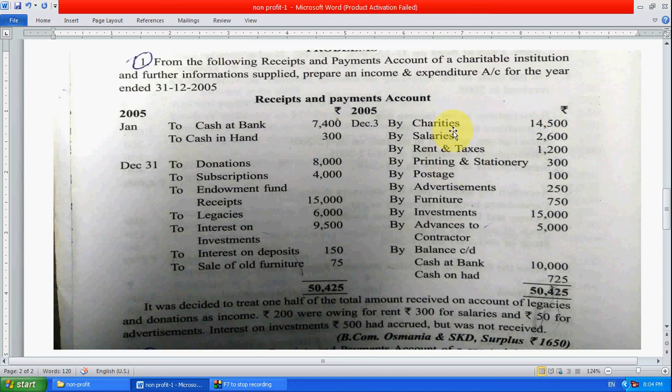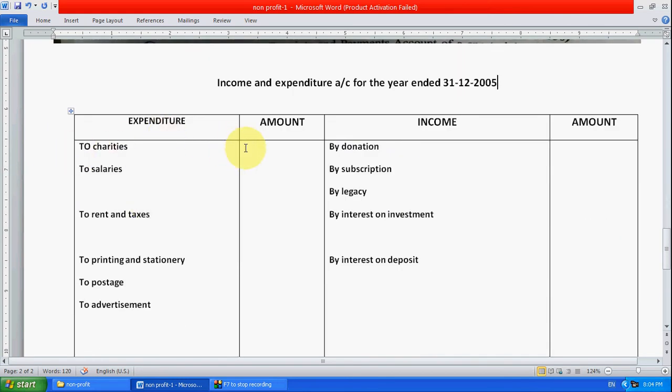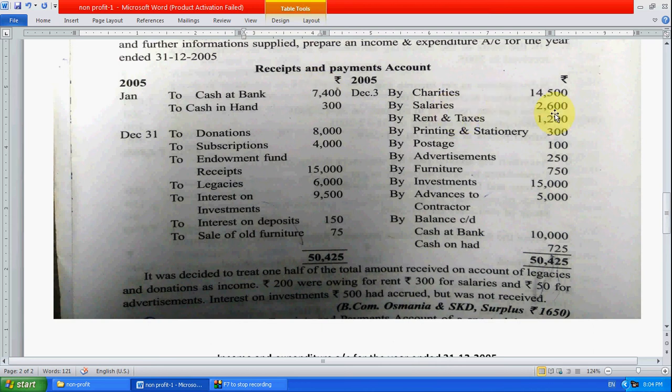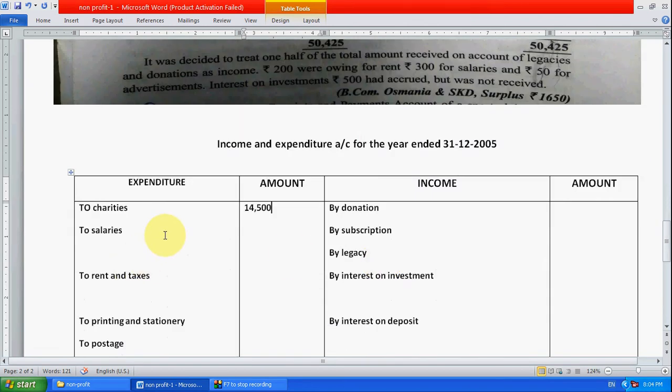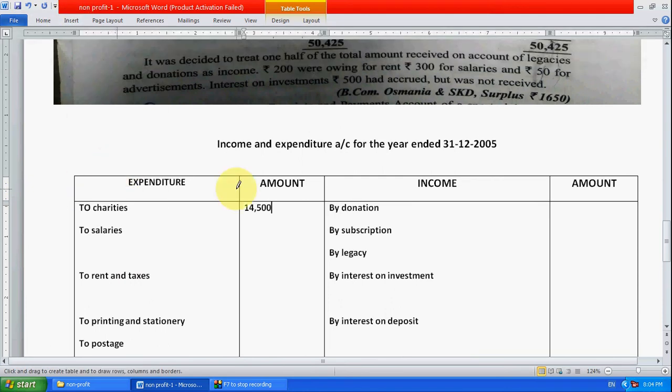So first here, charities. How much charities are made here? Charities means expenditure. So take here charities, 14,500 charities made. Now salaries, how much? 2,600 salaries, and outstanding salary is also there, 300 for salaries outstanding. So what we have to do is write inside here. I am drawing a detailed column.